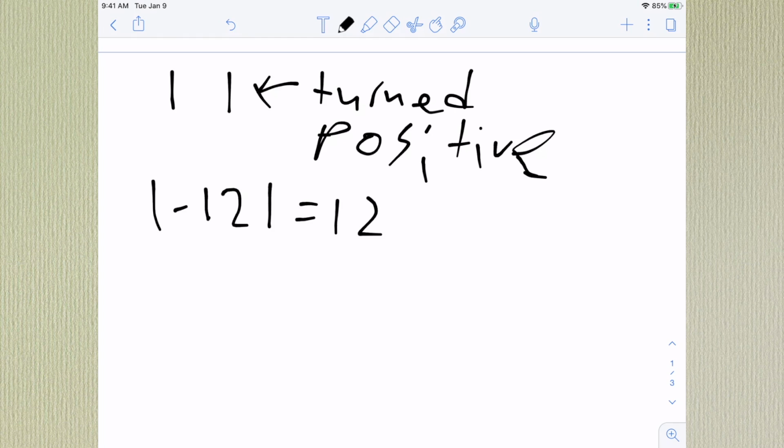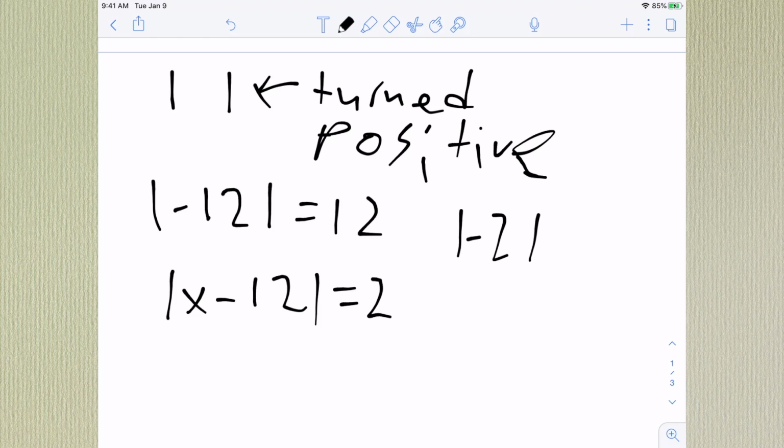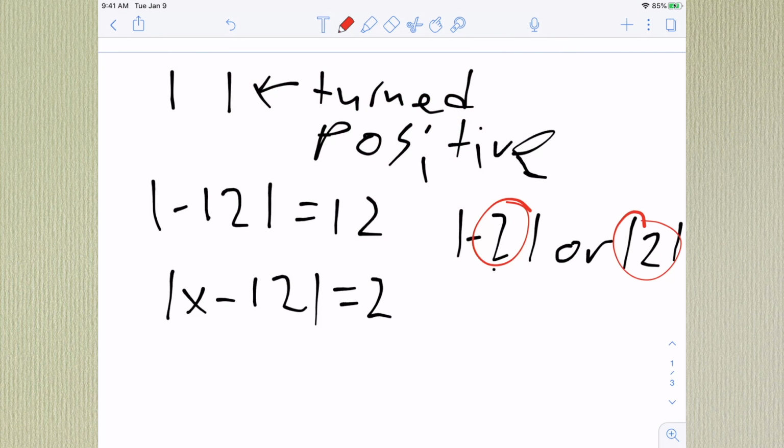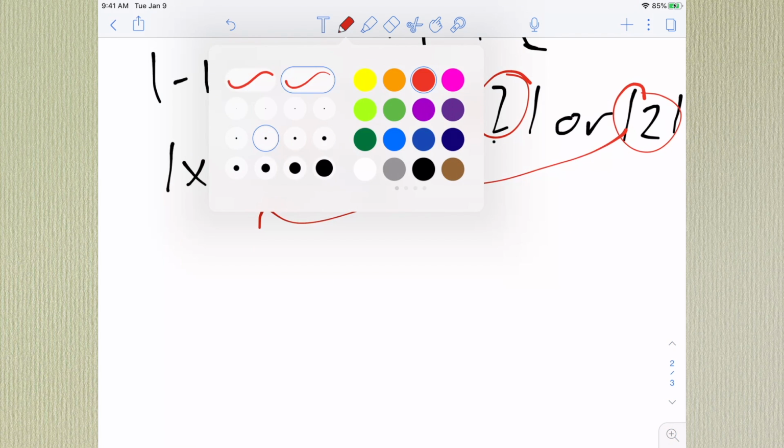But what exactly does this mean? Say we have an equation, the absolute value of x minus 12 equals 2. Now we know that either negative 2 or 2 can give us our answer, right? Because if you have those values, then it's going to give you a value of 2. Meaning that if we try and use some logic here, if x minus 12 is negative 2 or if x minus 12 is 2, then we can find our answer.